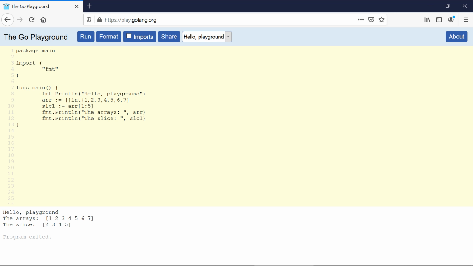The index value of element 2 is 1 and the index value of 6 is 5. Even though we added the upper bound as 5, it won't take the element which has the index value 5. It will just take the elements with index values less than 5.